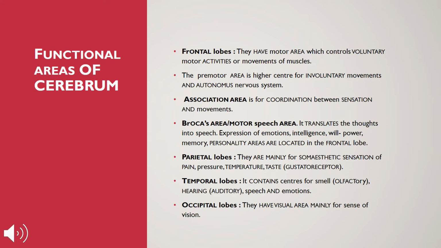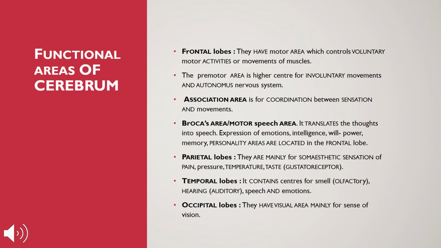Expression of emotions, intelligence, willpower, memory, and personality areas are all located in the frontal lobe. This is the place of emotions, where our thought can be converted into speech. Next are the parietal lobes. They are mainly for somaesthetic sensation of pain, pressure, temperature and taste. So what we can sense in the parietal lobes is pain, pressure, temperature and taste.